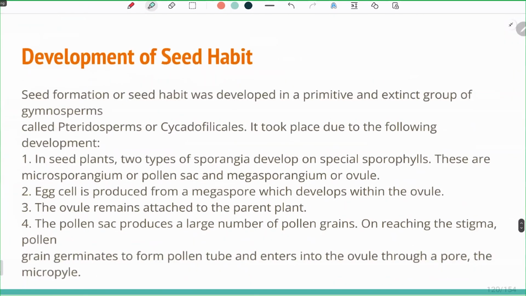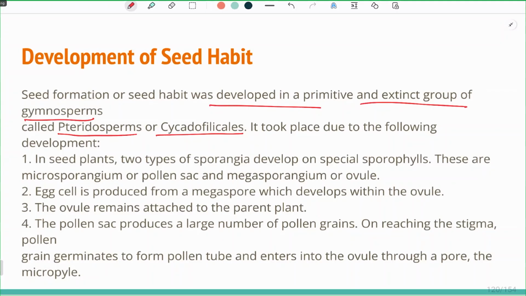Development of the seed habit. Now, the seed habit was first developed in a primitive and extinct group of gymnosperms called pteridosperms or cycadophyllales. So those pteridophytes started the formation of seeds, and it was termed the seed habit. When they evolved, they were called pteridosperms.